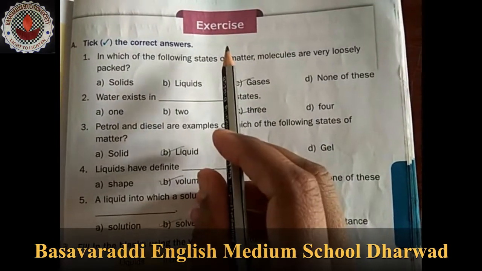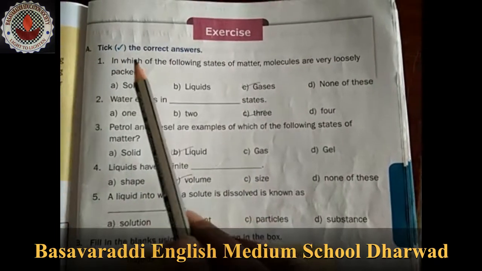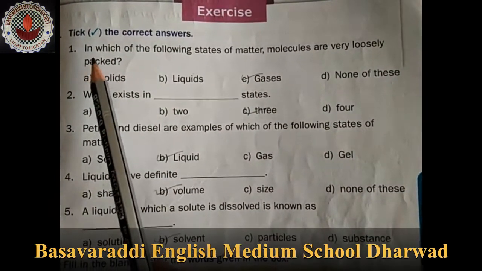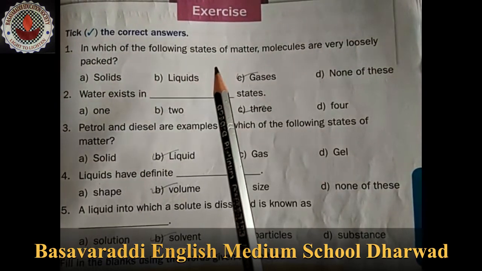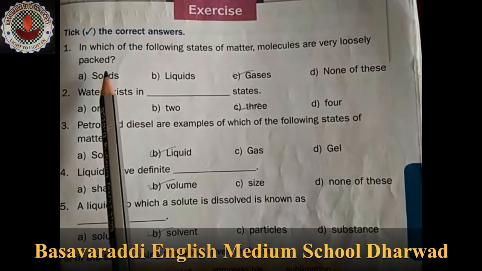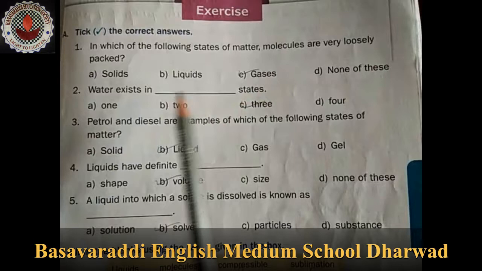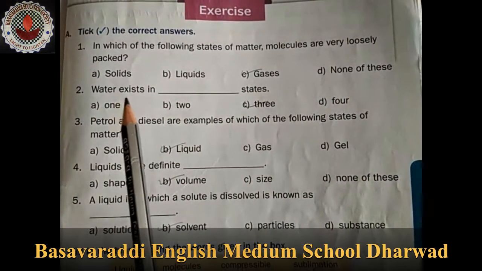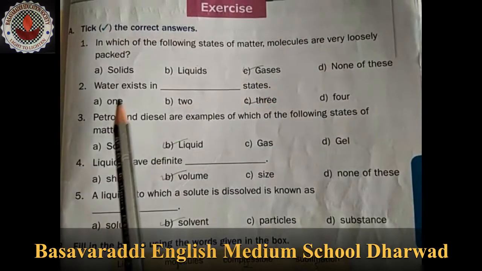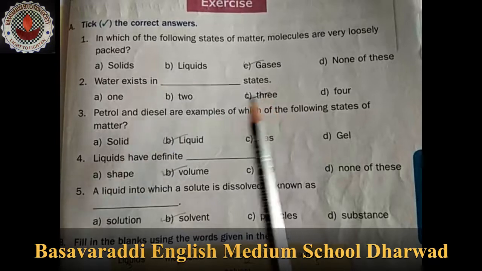Then exercise part. The first question A, tick the correct answers. First one, in which of the following states of matter are molecules very loosely packed? Correct answer, gases. Second one, water exists in dash states. Water exists in all 3 states.